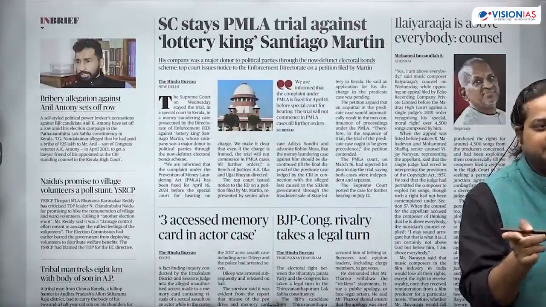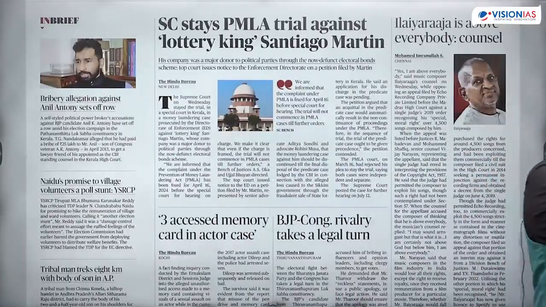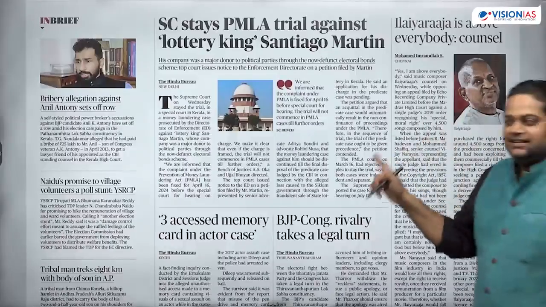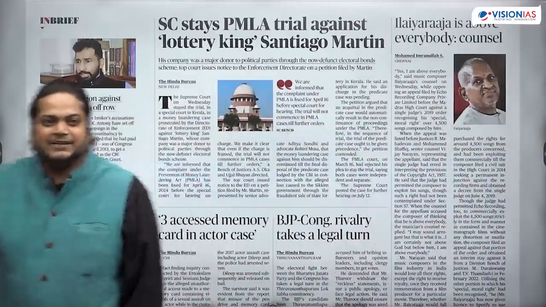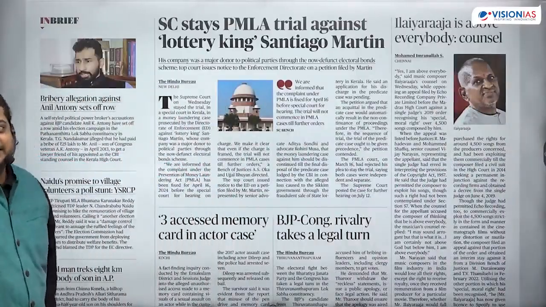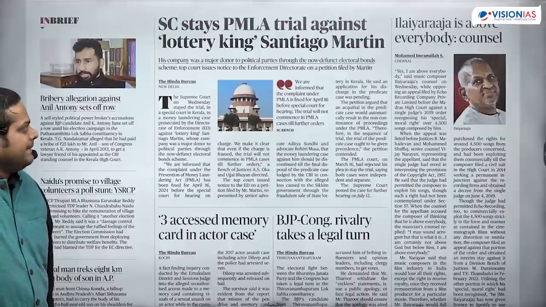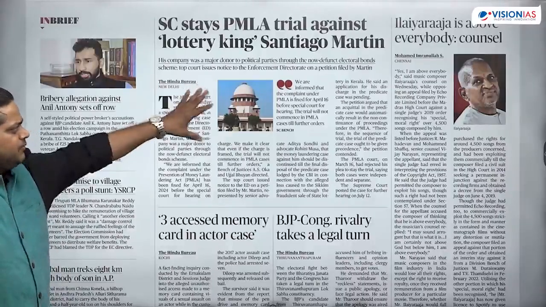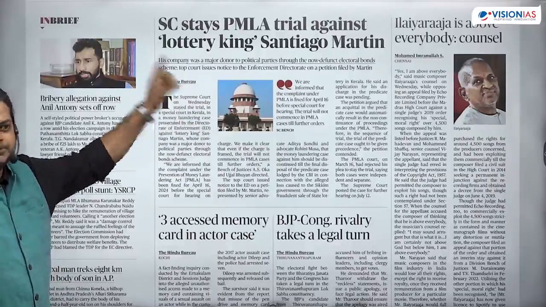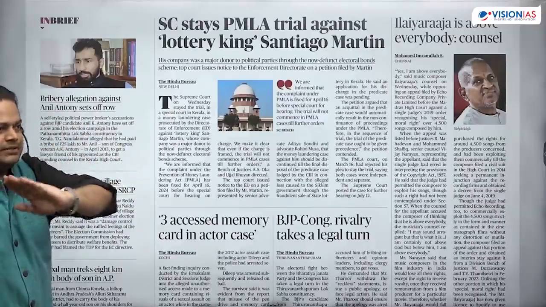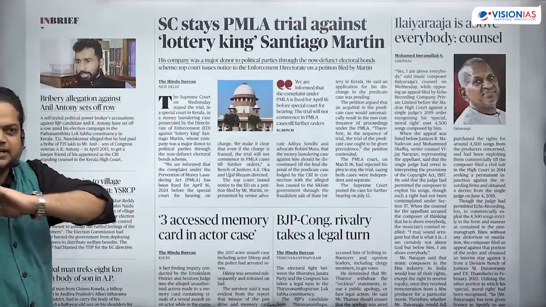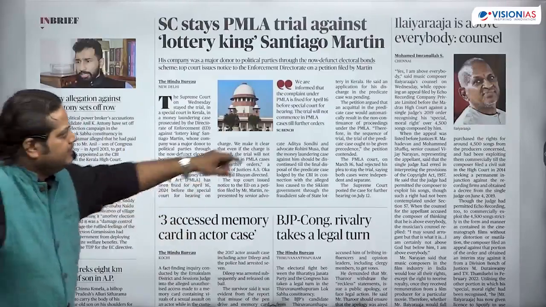Otherwise, the responsibility is on the agencies, but here the responsibility is on the person. So that is a very important thing. But from this news we are not going to get anything. It is an electoral bonds related issue. So electoral bonds, PMLA, these are topics in transition, which we can simply skip.